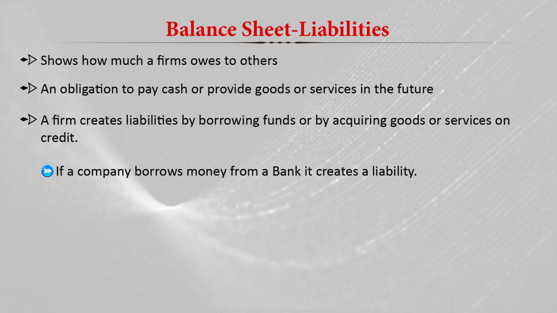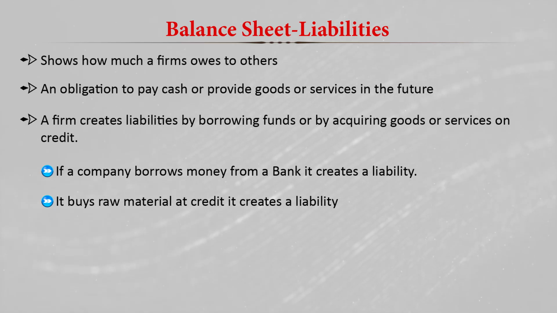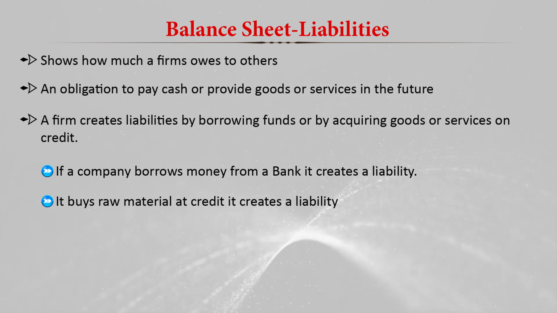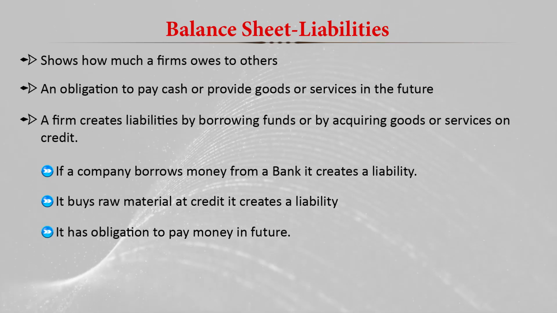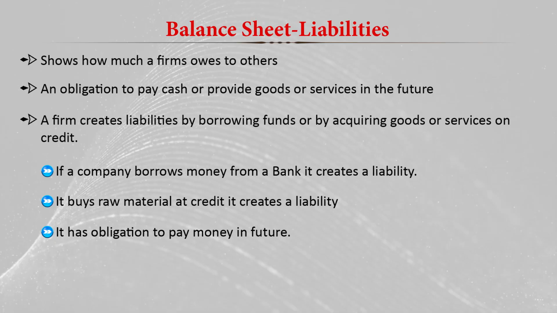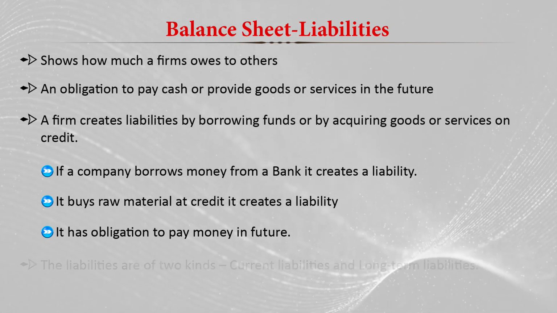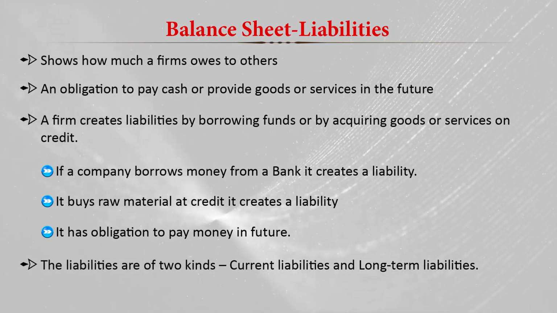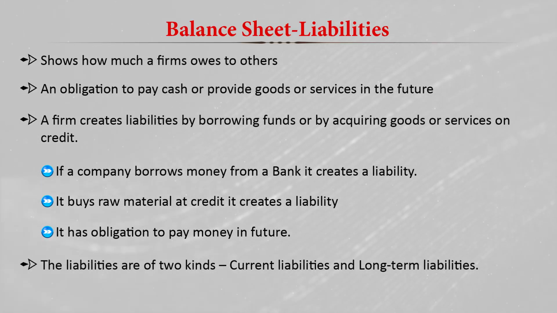If a company buys raw material on credit, it creates a liability because it has to pay the value of that raw material to the person or the company from where it has purchased. So basically it is an obligation to pay money in the future. All the money which has to be paid in the future is basically liability. And liabilities are of two kinds. One is the current liability, another is the long term liability, or sometimes we call it non current liability.